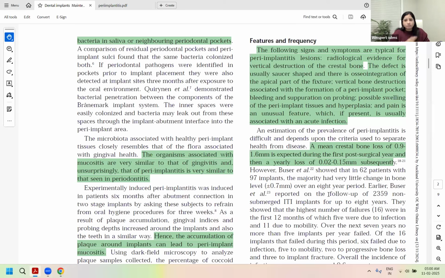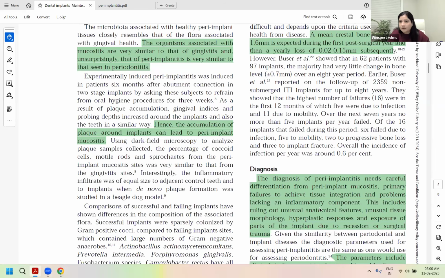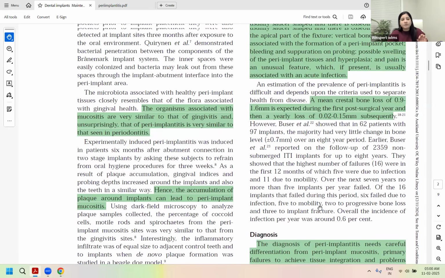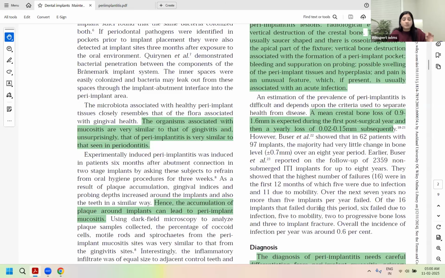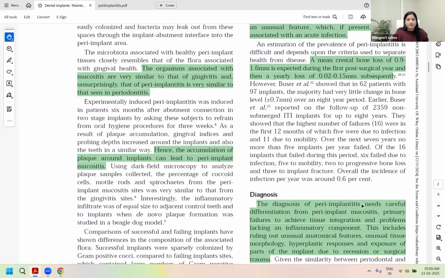All right, about your doubt zone, I will come to that question. Right now, let's talk about the bone findings and the amount of bone loss which is normal. I will talk about the probing depths also in a while. So the bone loss values are clear for everyone. It's 0.02 mm per year; the range is 0.02 to 0.15 mm, your average annual allowed bone loss. It's a range, but 0.02 is what you would find in the majority of references.